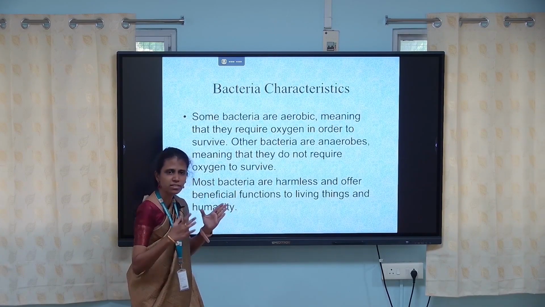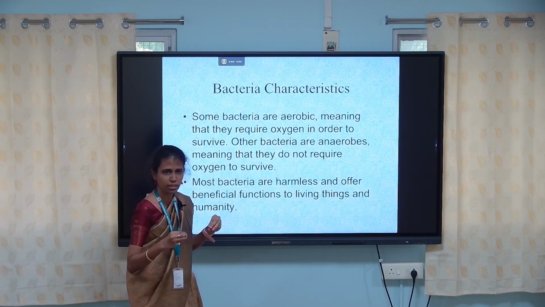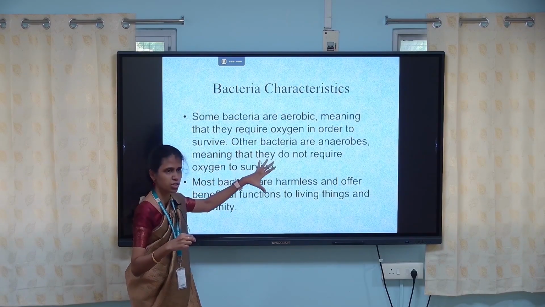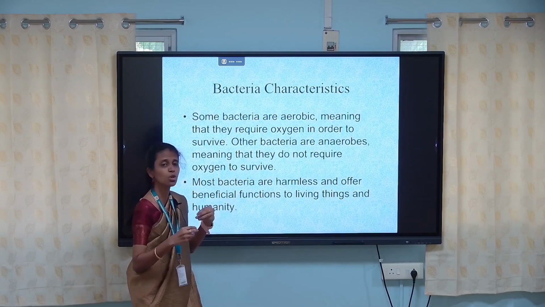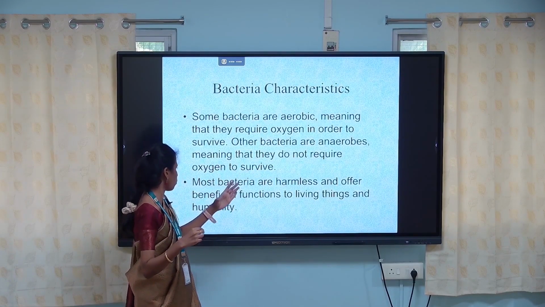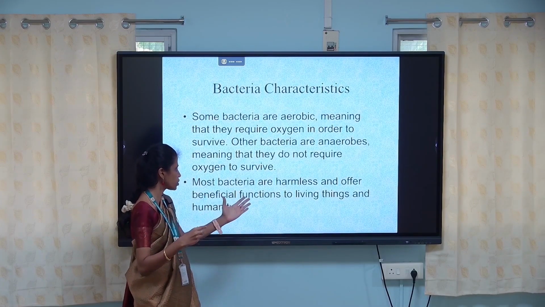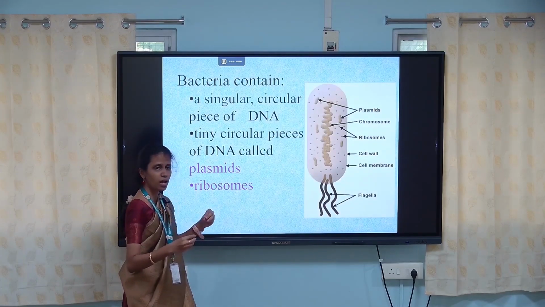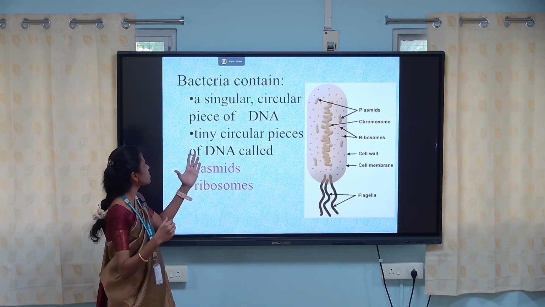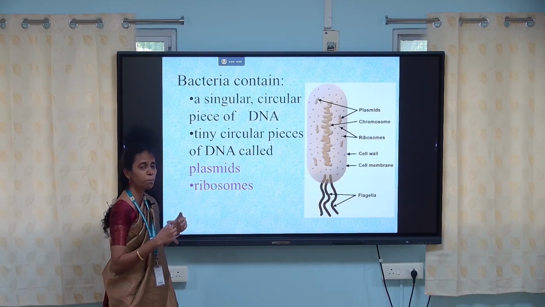So what are the characteristic features of bacteria? Some bacteria are aerobic, that means they require oxygen in order to survive. Other bacteria are anaerobes, meaning that they do not require oxygen to survive. Most bacteria are harmless and offer beneficial functions to living things and humanity. Bacteria contain a single circular piece of DNA. They also have tiny circular pieces of DNA called plasmids.